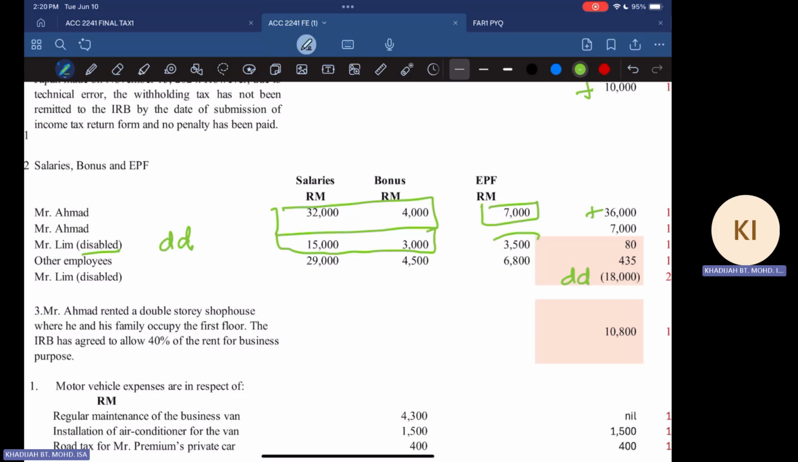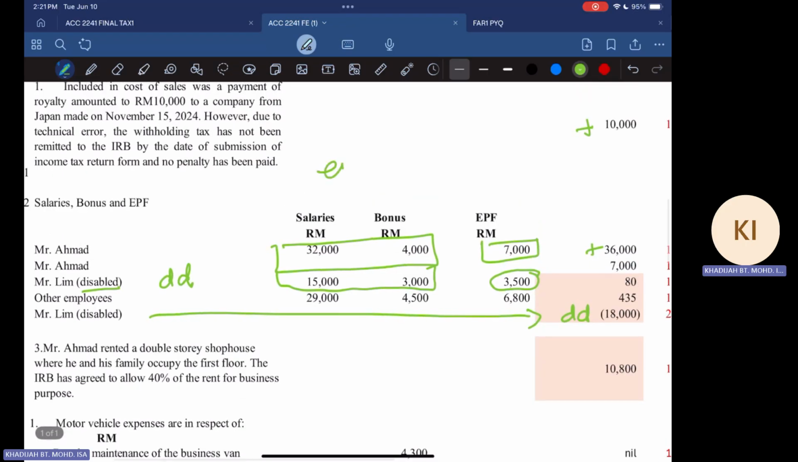However, you have to check also on the EPF. Before we go into EPF, for the other employees the salary and bonus is no issue, no adjustment needed. But for Mr. Lim, the disabled person, there is the EPF, right? This one refers to Mr. Lim's double deduction. That is the adjustment. But then for the EPF, what is the issue here?